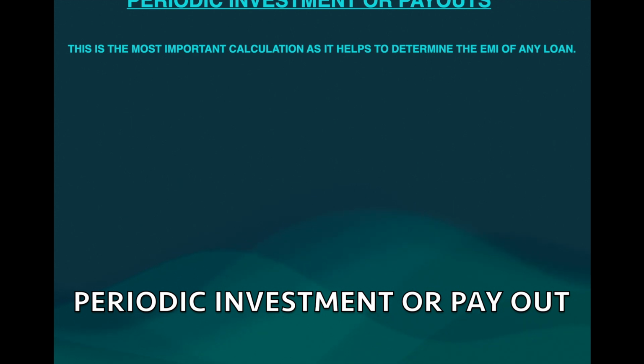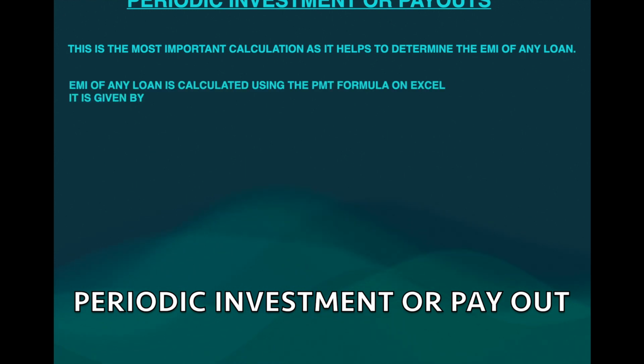See, this is the most important calculation, as it helps to determine the EMI of any loan. You can consider this as an EMI calculator. So how to calculate the EMI of any loan? The EMI of any loan is calculated using the PMT formula on Excel. What is the PMT formula? PMT, the payment which you are required to make, takes the rate of interest, number of years, and the amount of loan which you have taken.